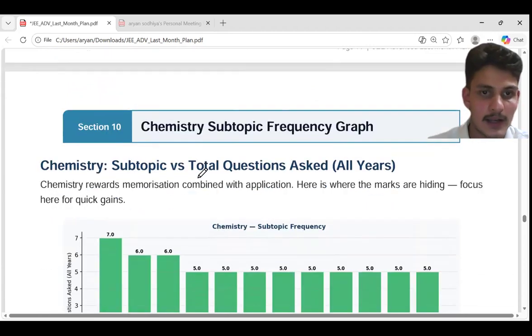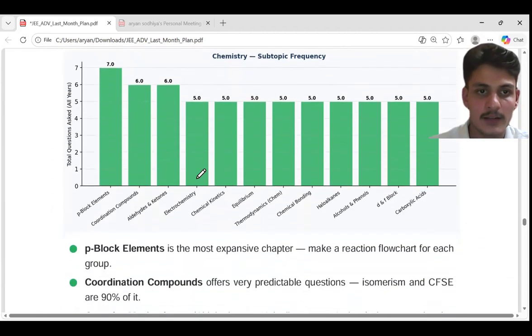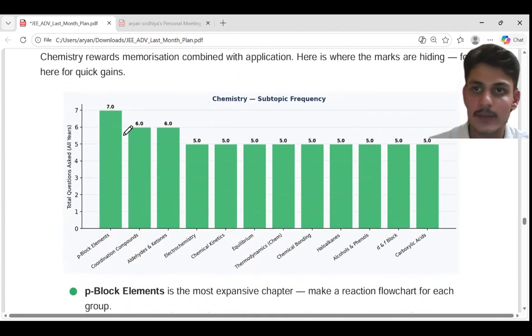And apart from that, you can see in chemistry also the P block elements are a favorite topic of JEE Advanced. Like 7 questions can be asked in paper 1 plus paper 2, like 3 in paper 1 plus 4 in paper 2.